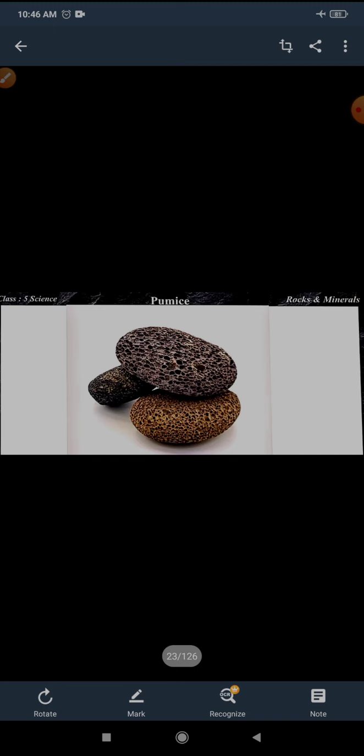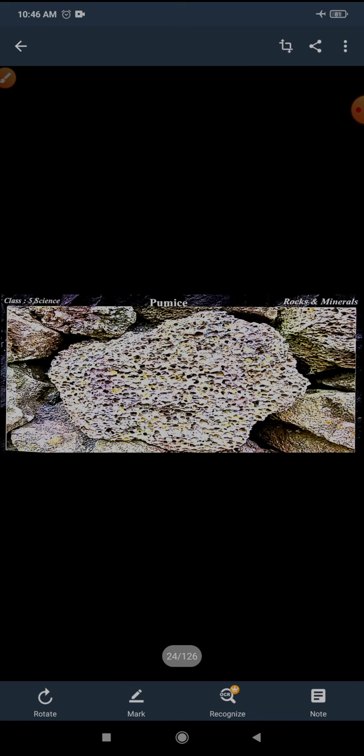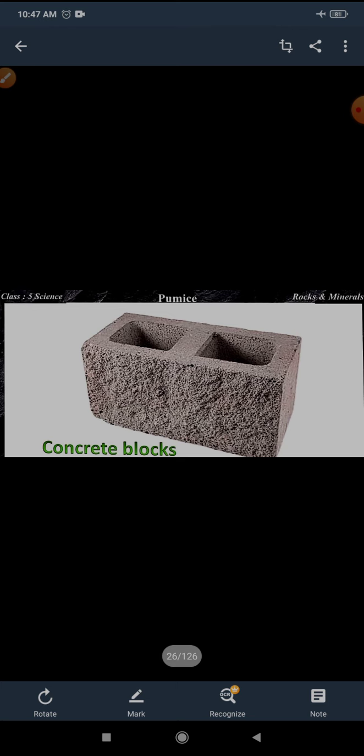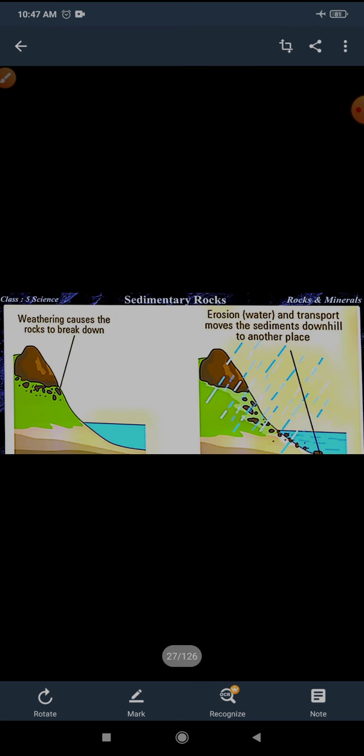Next we studied pumice. It is full of holes, and is formed from lava that is frothy with a lot of air. That's why it is very light in weight, and it is used in making lightweight building materials such as concrete blocks. Then we studied sedimentary rock, and how it is formed.